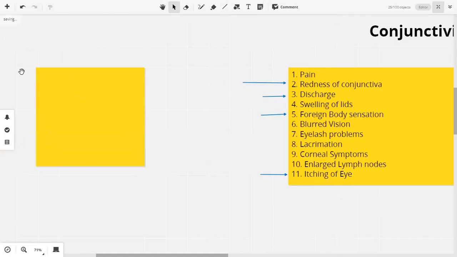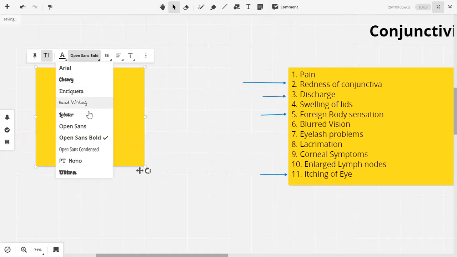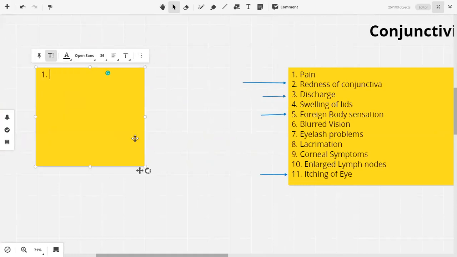That can also be a very important symptom. Type of discharge. How many types of discharge are there? Mucoid, mucopurulent. Yes, mucoid, mucopurulent, and so we will match these symptoms and signs along with each other, and we will have an overview of the 3 different and the main types of conjunctivitis.